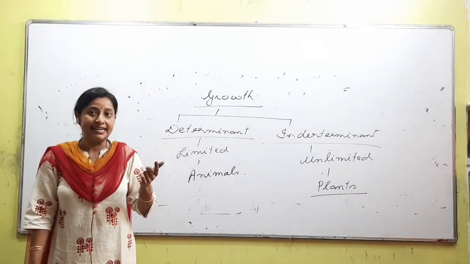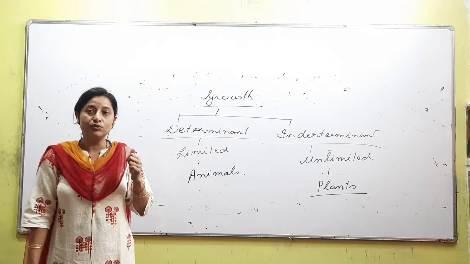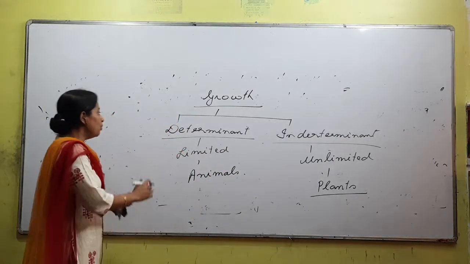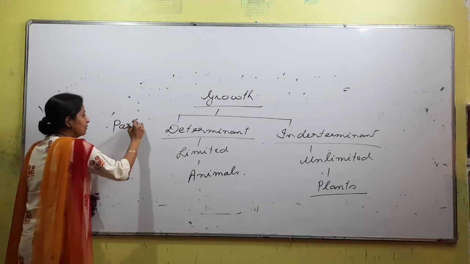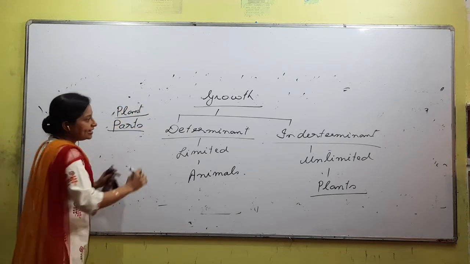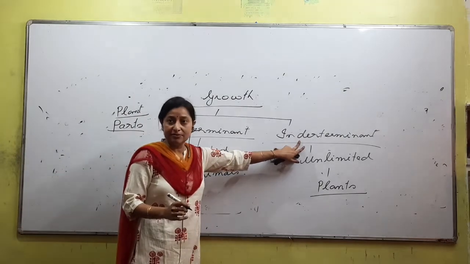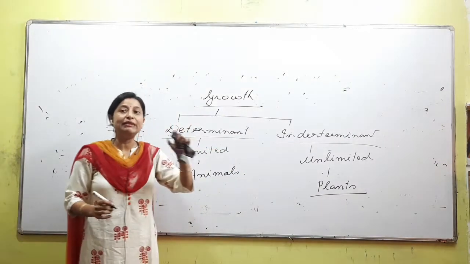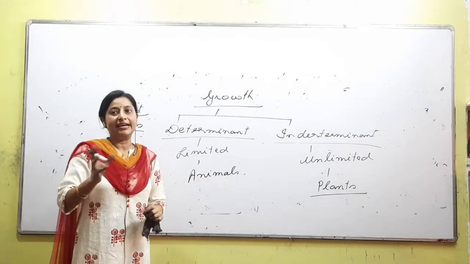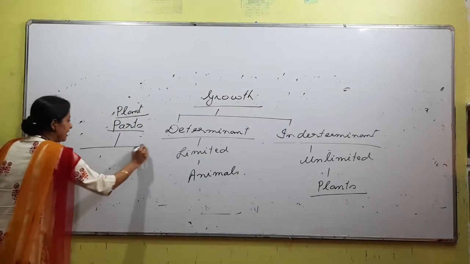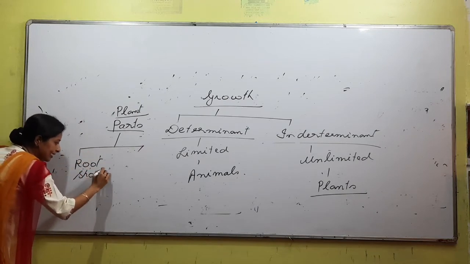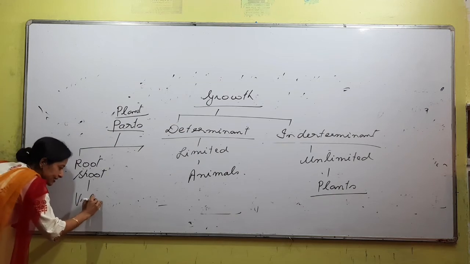It is only the root apex and shoot apex. So depending on which parts of the plant you are talking about, the term will differ. Normally plants show unlimited or indeterminate growth, but if you mention specific parts, for example root apex and shoot apex, they show unlimited growth and keep on growing, but if you are talking about parts like flowers, fruits, leaves.